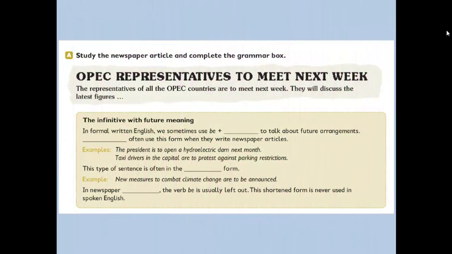Let's do our tasks. Number A, study the newspaper article and complete the grammar books. Here we have an article and above it the title of it, OPEC representatives to meet next week. The representatives of all the OPEC countries are to meet next week. They will discuss the latest figures, etc.